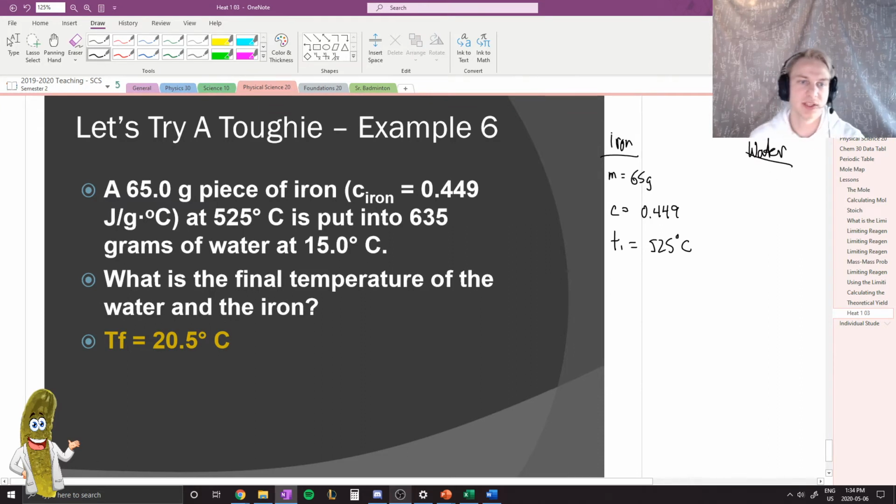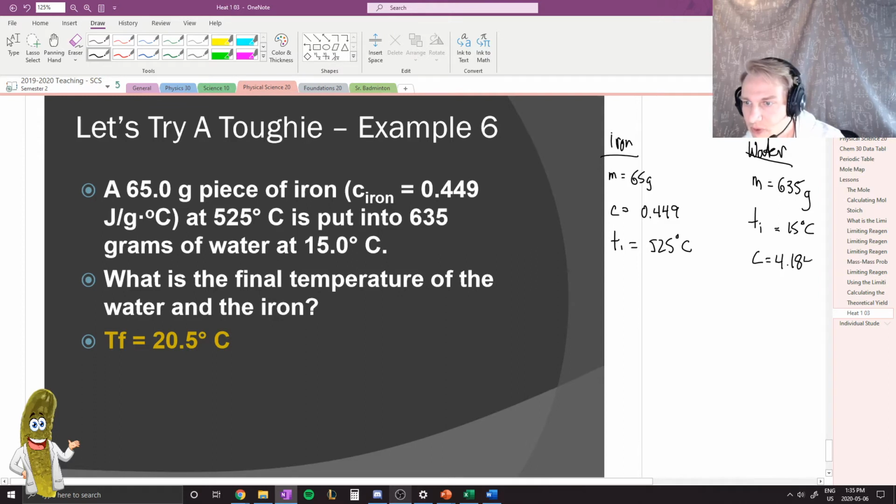We are told that the mass of the water is 635 grams. We're told that the temperature initial is 15 degrees Celsius. We're assuming that it's at 15 degrees Celsius, so it is a liquid. So we will use 4.184 as our value for C again.